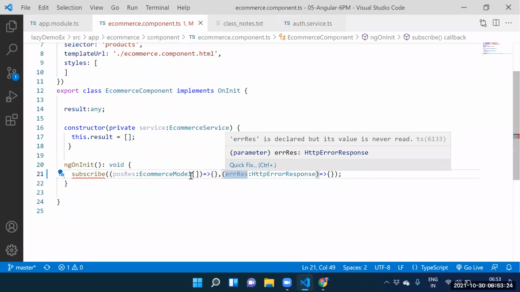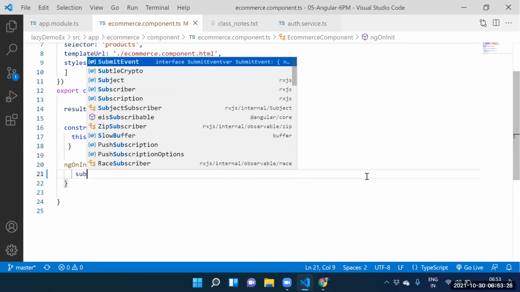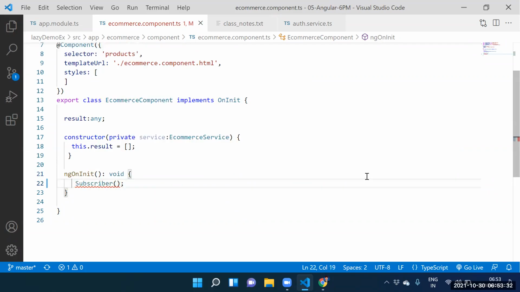Callback concept here. I always say this. Still, if you're not getting it, guys, call some XYZ function. This is the function, some function. For this function, how many arguments do we need to supply? Argument one, next one is argument two. Guys, this is the callback now. Yes, this is the callback.